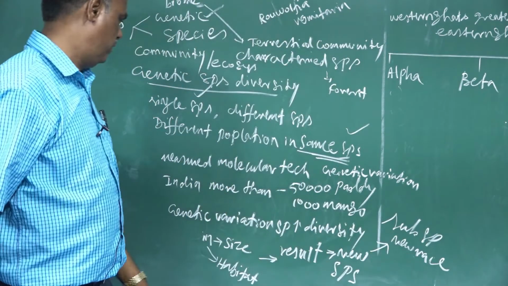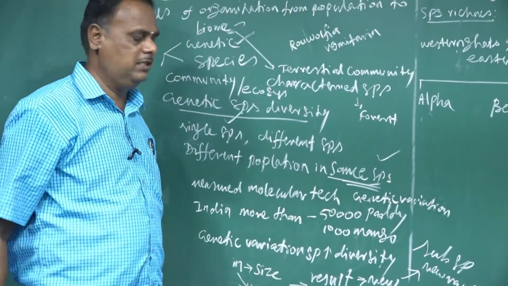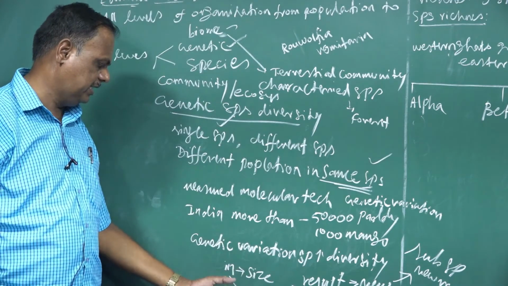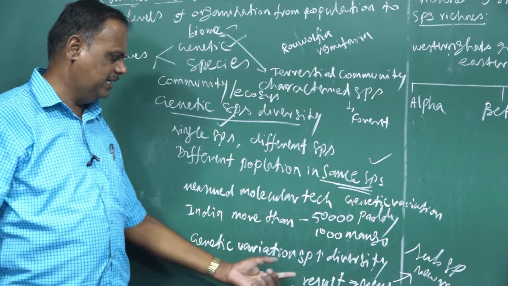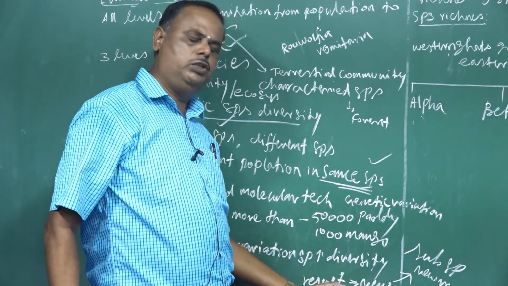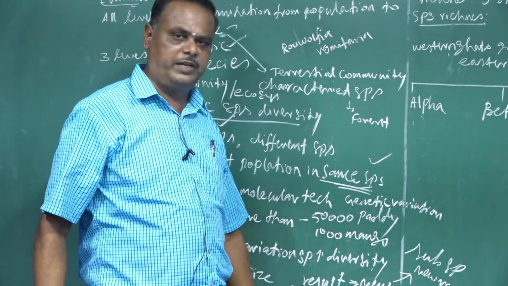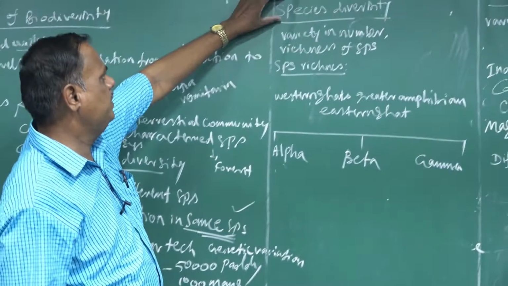When genetic variation occurs in a species, the diversity of the organism in size and habitat increases. When the size and habitat increase, new species, subspecies, or new races of organisms are formed. Next we go for species diversity.